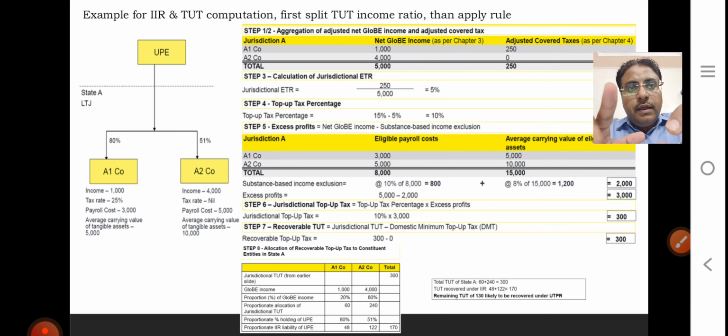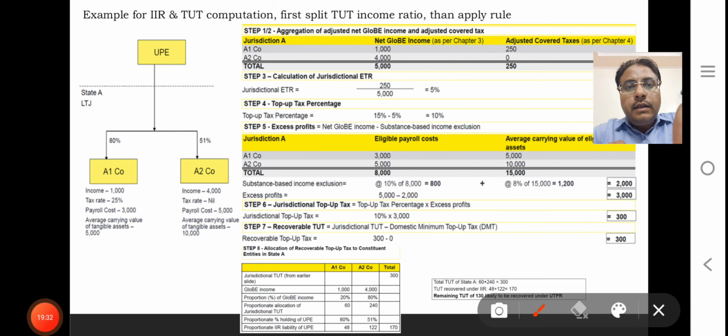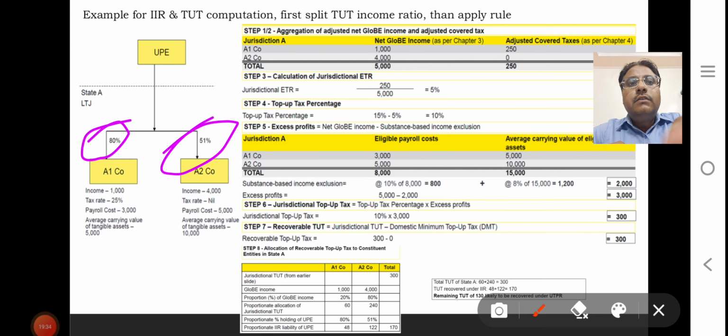The ultimate parent entity has two subsidiaries in a low tax jurisdiction, one in which they have an 80% stake and another with a 51% stake. First one, A1, has 1000 revenue, second has 4000 revenue, and in A2 nil tax rate.